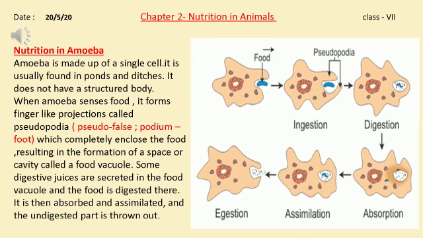Now in the digestion stage, digestive juices are secreted in the food vacuole where the food is digested and absorbed by the body of amoeba. Now undigested food moves toward the edges of the body and bursts out, and is thrown out from the body. That's how nutrition is completed in amoeba.